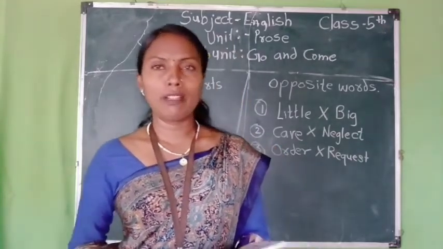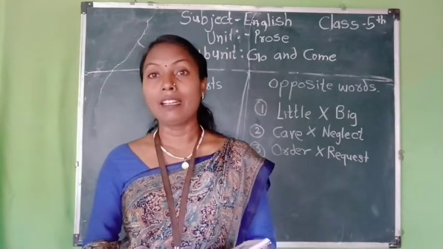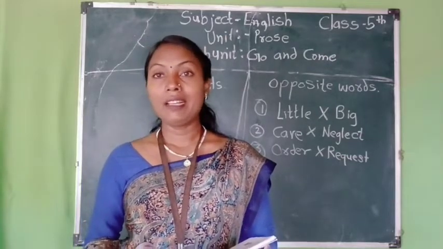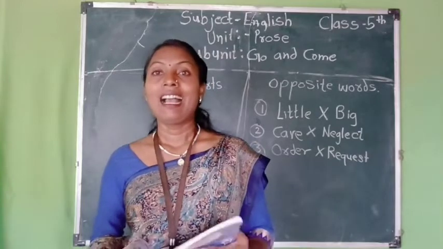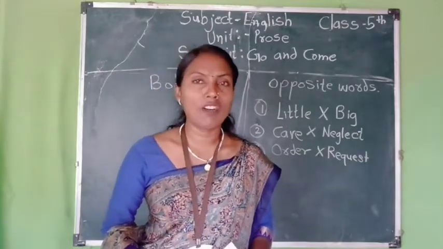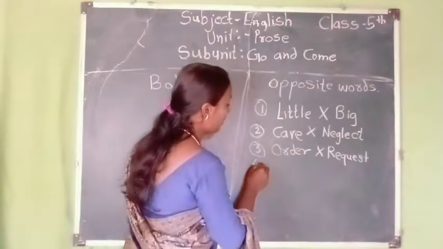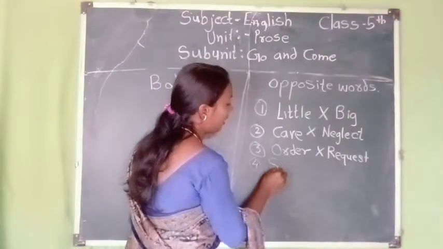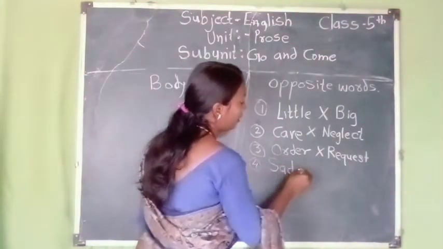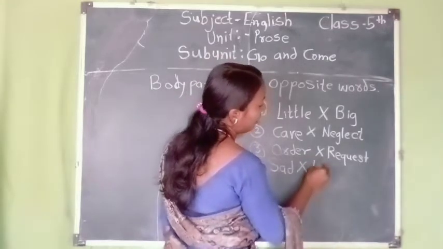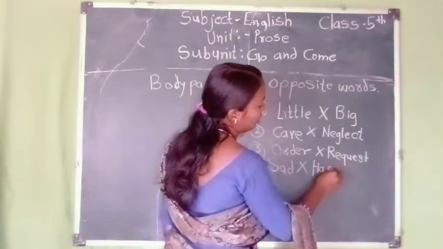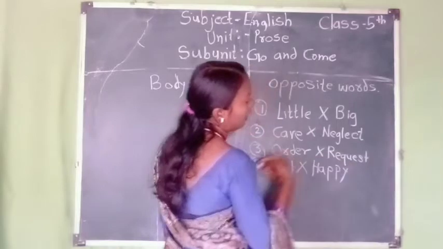The little boy felt very sad. Sad means that we are not happy. So sad means unhappy. So here, sad is the opposite of happy.